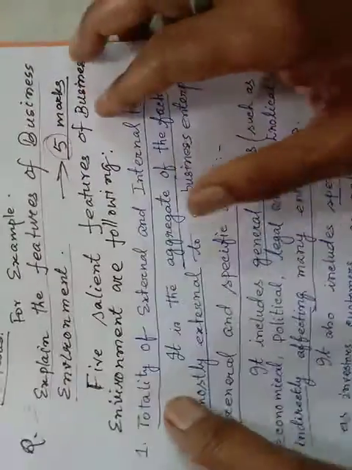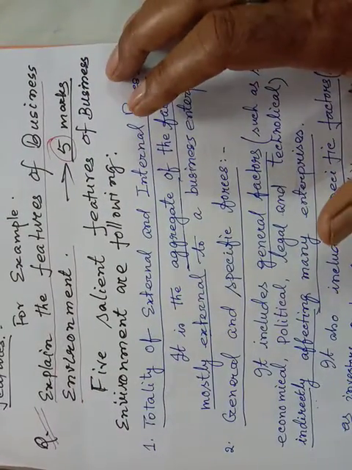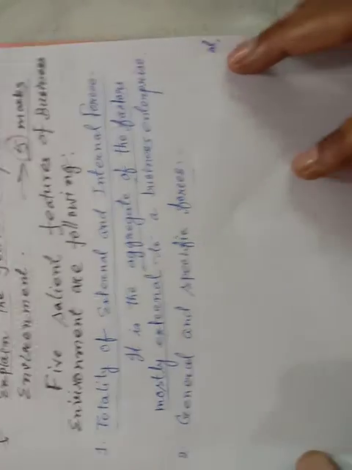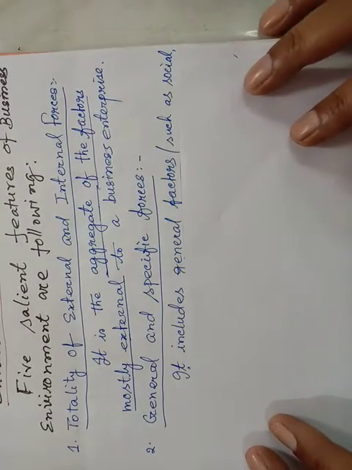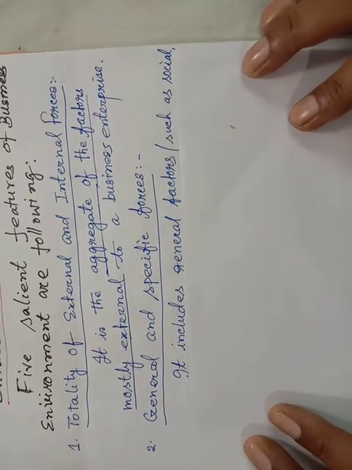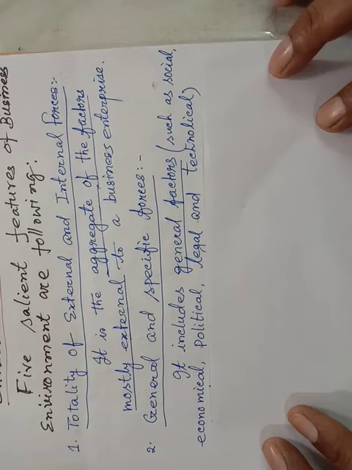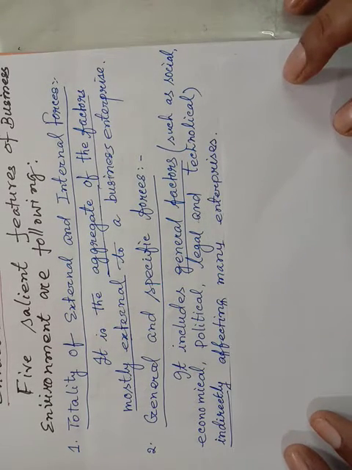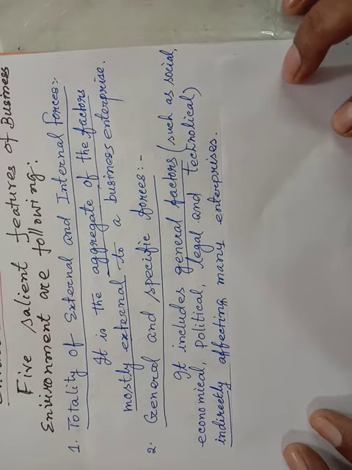So what about general? It includes general factors, such as social, economic, political, legal, technological. Now the answer is general factors indirectly affecting many enterprises. That is main. General means indirectly affecting many enterprises.